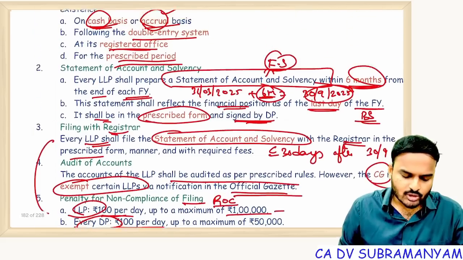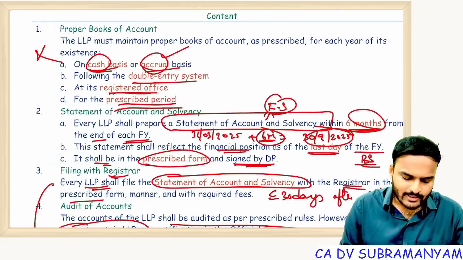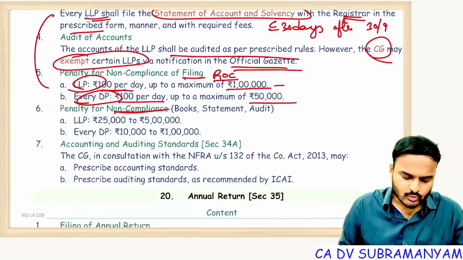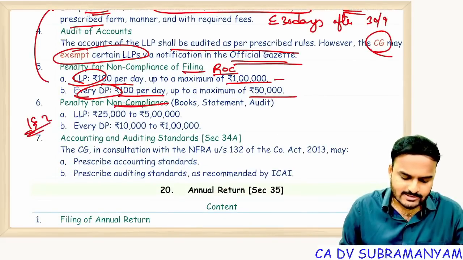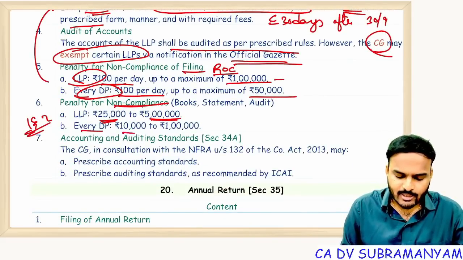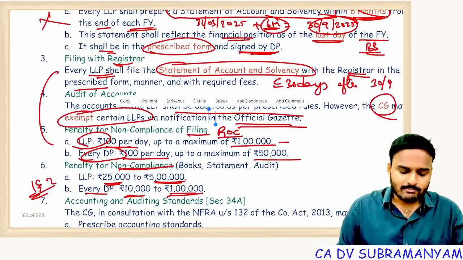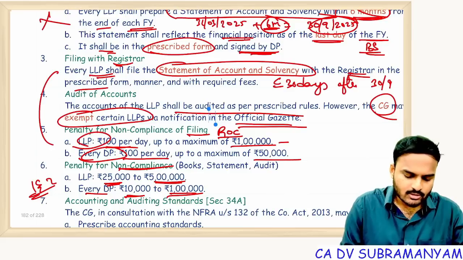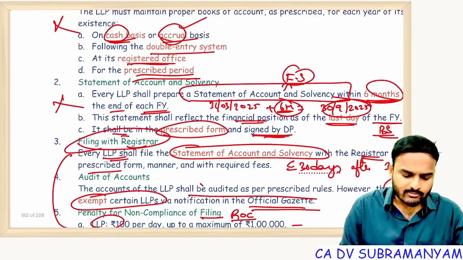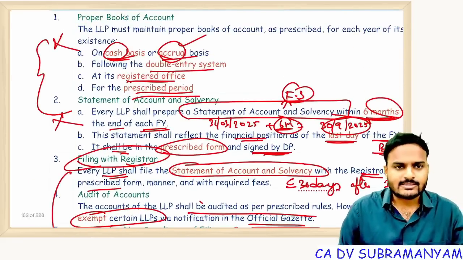And next one, penalty for non-compliance. That means, you fail to comply 1, you fail to comply 2. 1 and 2 non-compliance, LLP 25,000 up to 5 lakhs. Every designated partner, minimum 10,000 up to 1 lakh rupee. Getting my point? Two penalties are there. One is non-compliance of filing with registrar. Other one is non-compliance with 1 and 2 points.